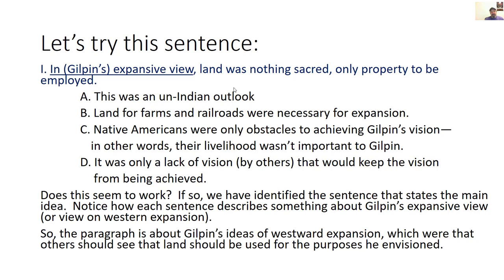In other words, their livelihood wasn't important to him, and it was only a lack of vision by others that would keep this vision, Gilpin's vision, from being achieved. So the paragraph is about Gilpin's ideas of westward expansion, which were that others should see that land should be used for the purposes that he envisioned.